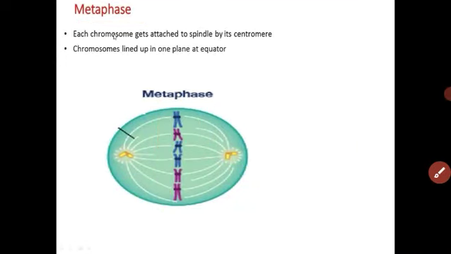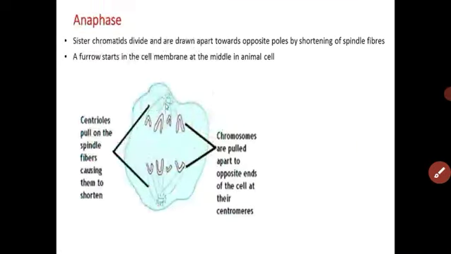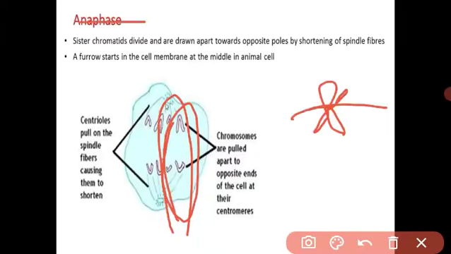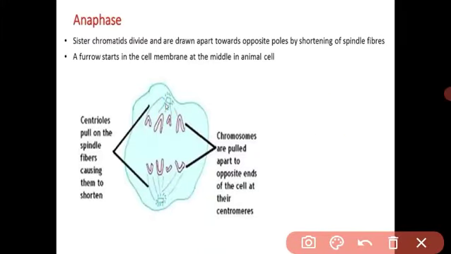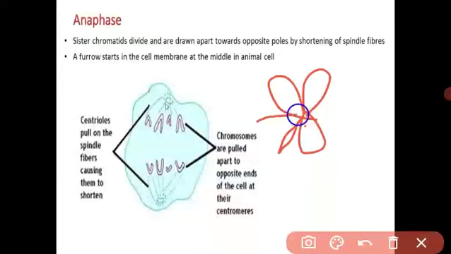The next phase of the mitosis is the anaphase. During the anaphase, the two sister chromatids are divided. The two sister chromatids separate at the centromeres, and the spindle fibers shorten, and the chromosomes move apart from each other.